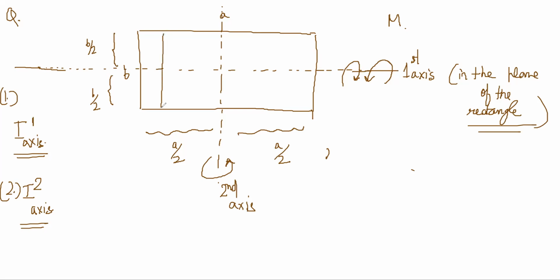This rod thickness is x, and we know this distance is b by 2. Add up all such rods. So find first the moment of inertia of this one, and add up the moments of inertia of all the rods like this throughout the length of the body.